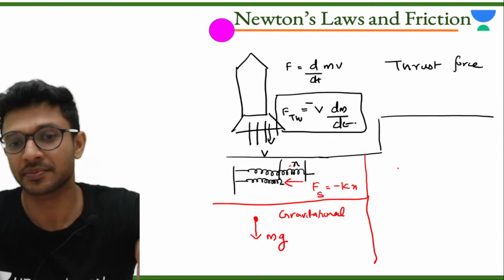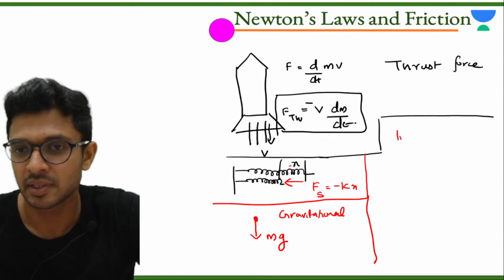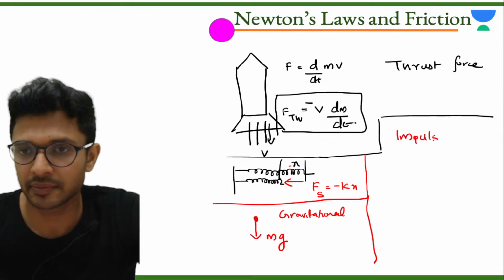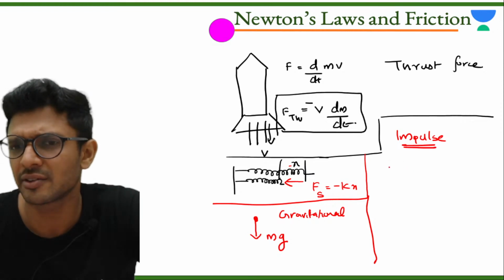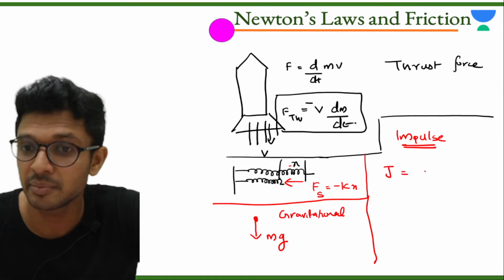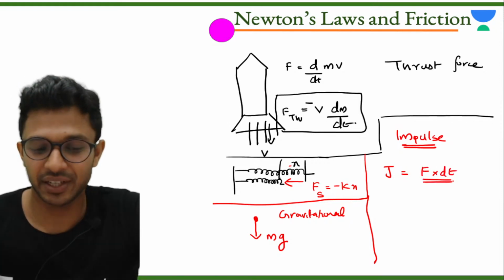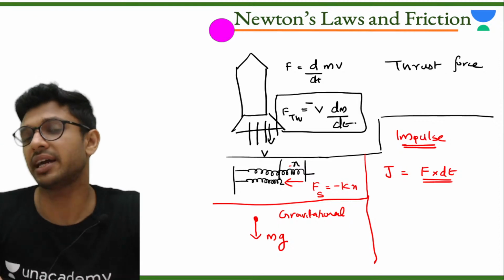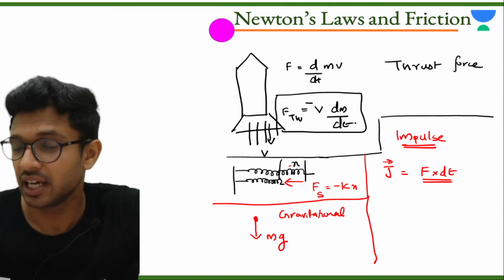Let's move on. Next, what we have is what is called impulse. How many of you know what is impulse? If a large force is acting for a short interval of time dt, the impulse J is defined as F into dt. That large force multiplied by the time duration for which it acts is called impulse J. It's a vector quantity.